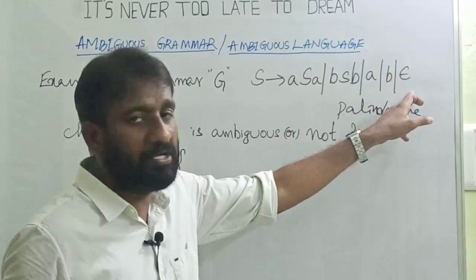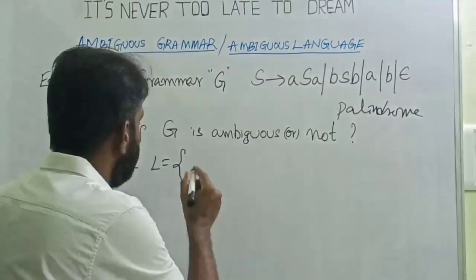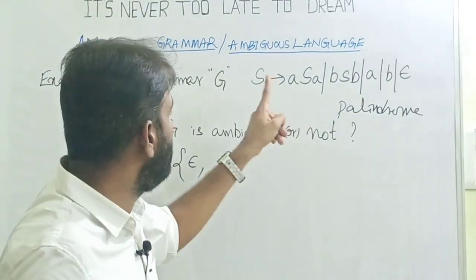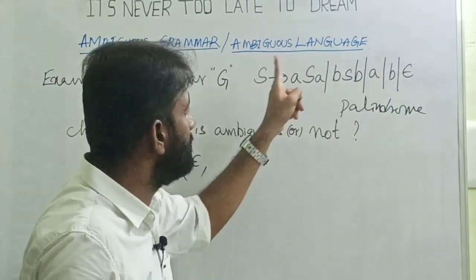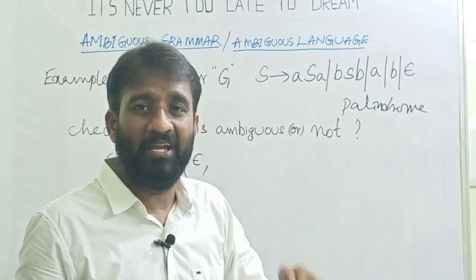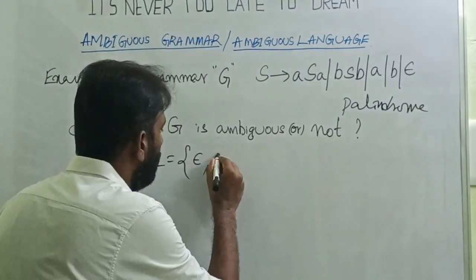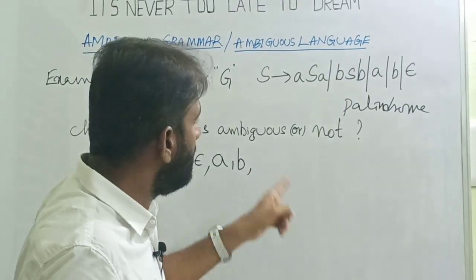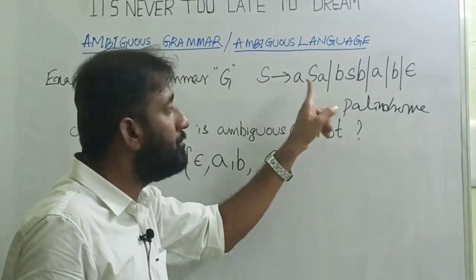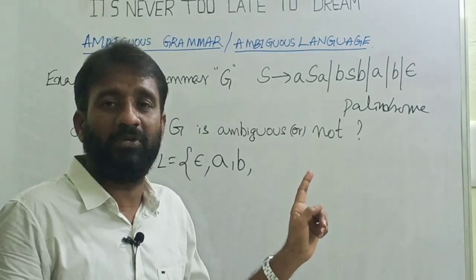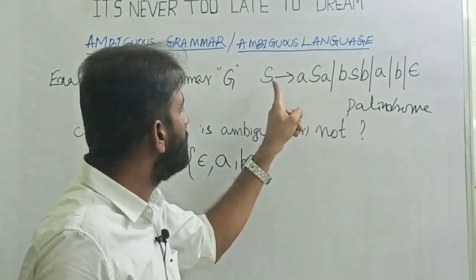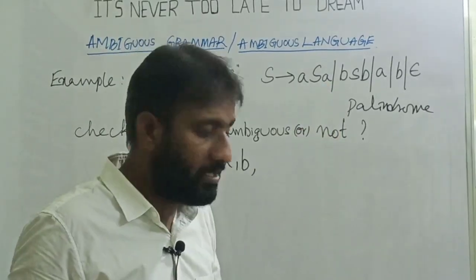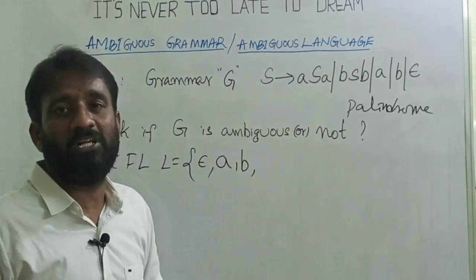S → epsilon directly generates epsilon, so write epsilon. Next, length one possible strings. S → a and S → b, so it generates a and b also. Now a comma b. Then is length 2 possible? Now you check for length 2. Length 2 is not at all possible over this grammar. Oh, I forgot, it's a mistake. Length 2 is also possible.